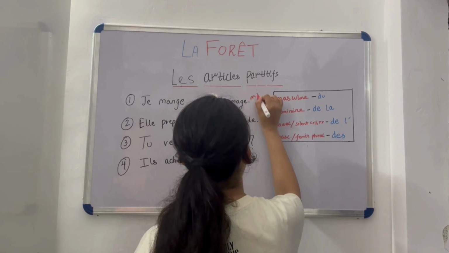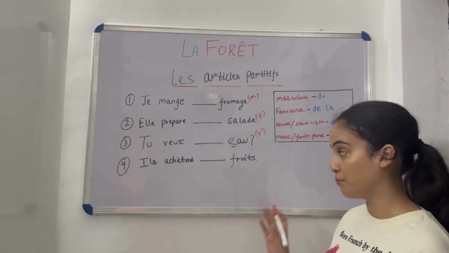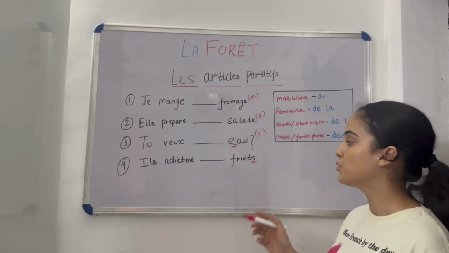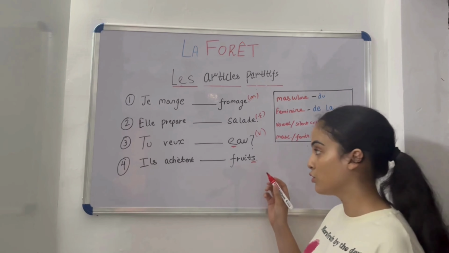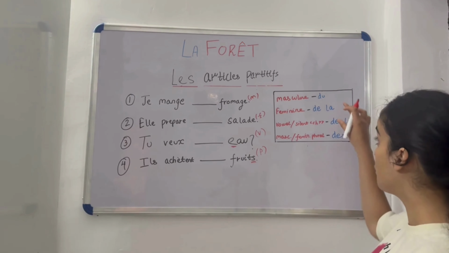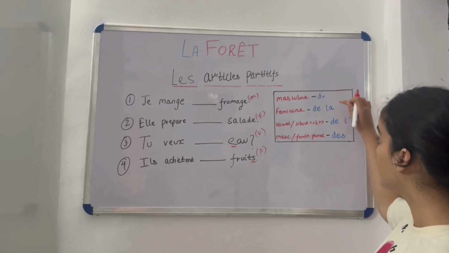Now the fourth sentence, il achète dash fruits. The word fruit is masculine, but here it is ending with an S, which means it is plural. So it is a masculine plural noun, so we will put P here. Now let's put les articles partitifs here.